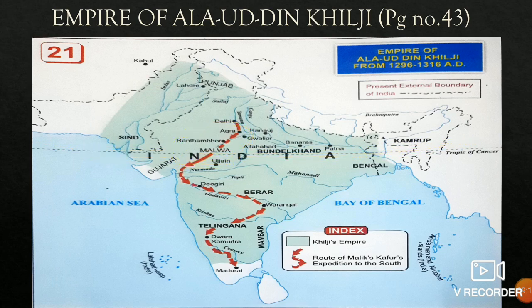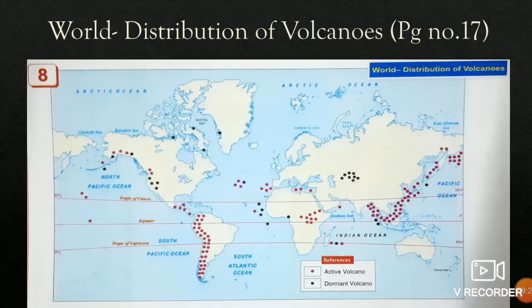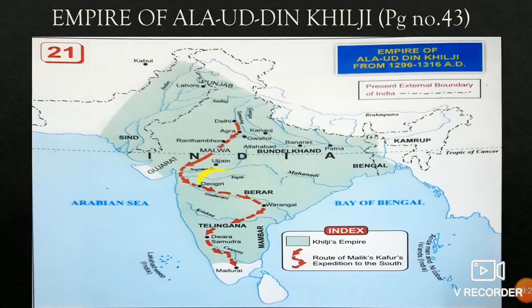Then it takes a U-turn from the Narmada River. Deogiri, Berar, Varangal. From Varangal, again it takes a U-turn. Telangana, Dwara Samudra, and Madurai. Mark these places.